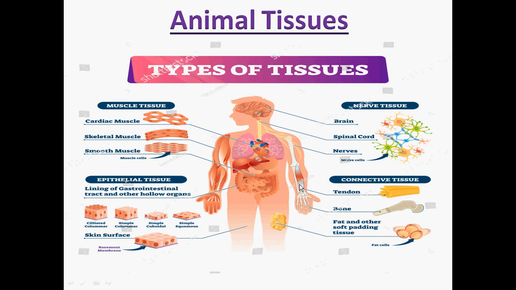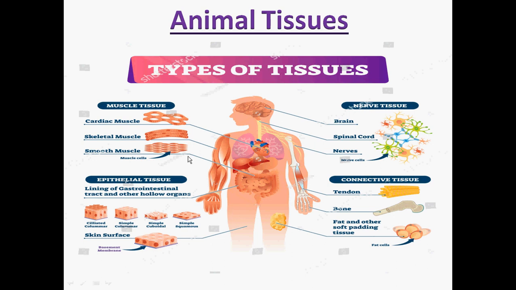Whereas there are some tissues which help in the movement of the skeleton, or they connect different bones to certain muscles. Such tissues are known as the connective tissue. Like blood is also a connective tissue which carries oxygen, hormones and various proteins from different body parts to all the different body parts. There are certain connective tissues like tendons which connect the bone to muscles. Similarly, there are bones which give skeletal support to the whole body structure.